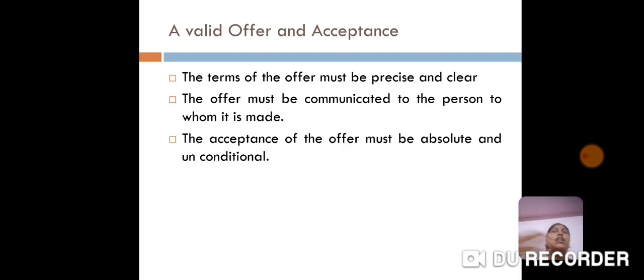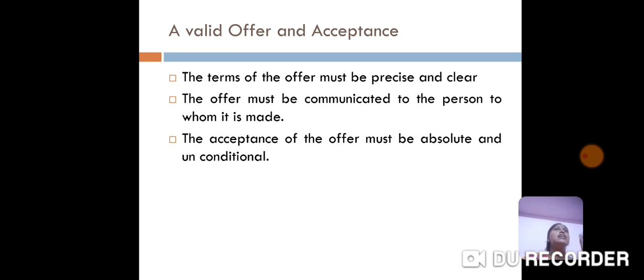Next we will move on to the essentials of valid contract. There are some essentials of a valid contract. If these are fulfilled, then only the contract is valid. The first point is a valid offer and acceptance. There must be an offer and there must be acceptance, and it should be valid.